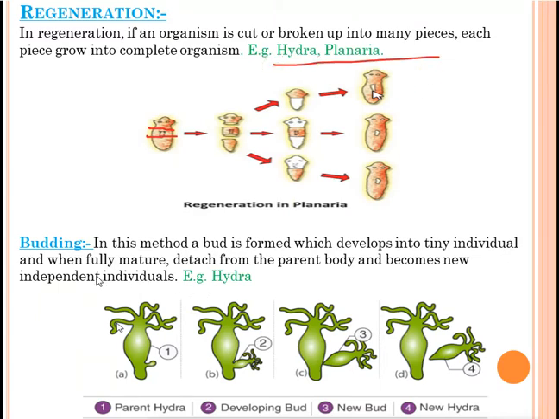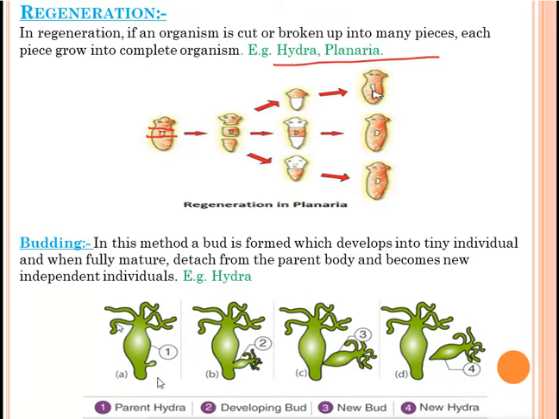Next one is budding. Bud means a small outgrowth. In this method, a bud is formed which develops into a tiny individual and, when fully mature, detaches from the parent body and becomes a new independent individual. So budding is very easy. What you have to write? In this method, a small bud-like structure will be formed on an individual, and when it matures, it will detach itself from the parent body and become a new individual. Example is Hydra. Hydra can reproduce by budding and also by regeneration.